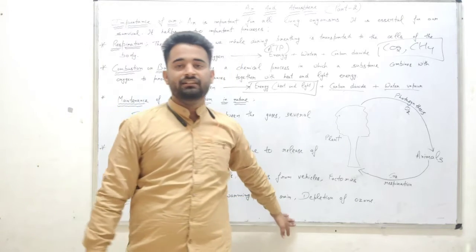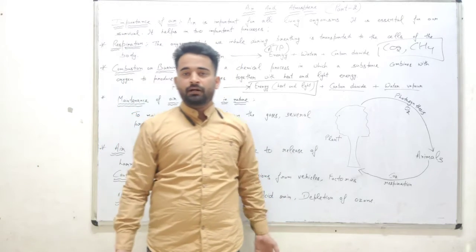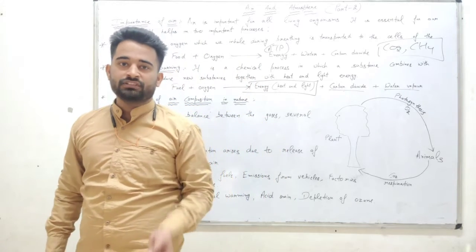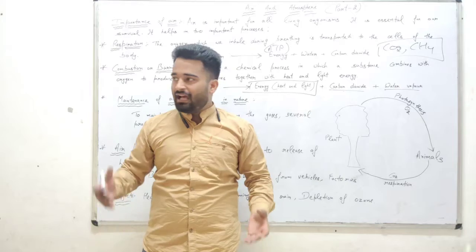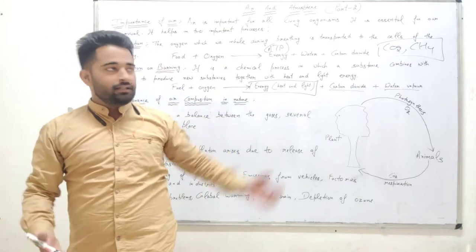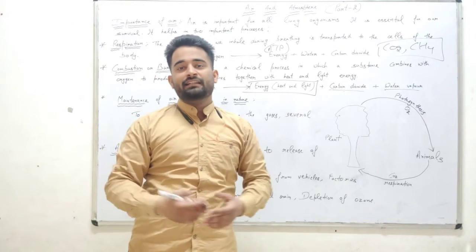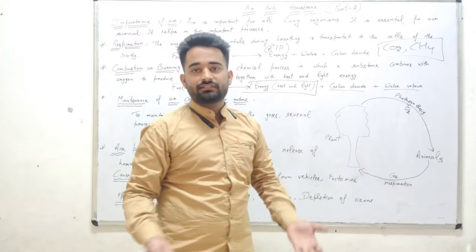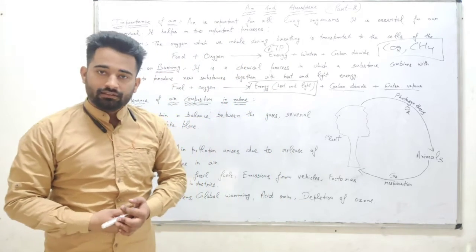Next is acid rain. What is acid rain? When we burn a number of fuels like coal, diesel, petrol, they produce sulfur dioxide and nitrogen oxides. As these oxides go into the air, they produce sulfuric acid and nitric acid. As these acids come to the earth, they cause rain, acid rain.